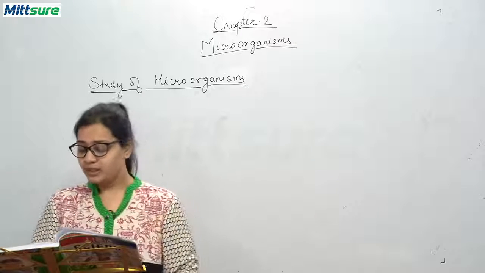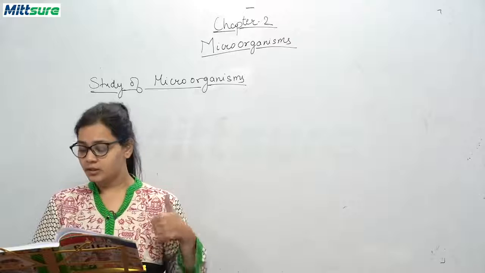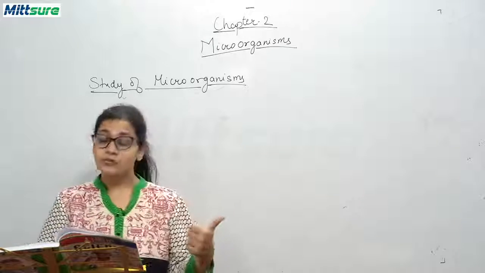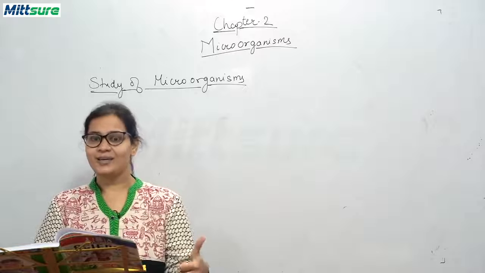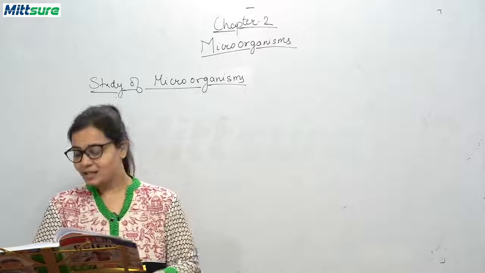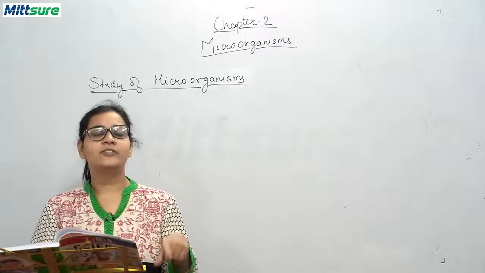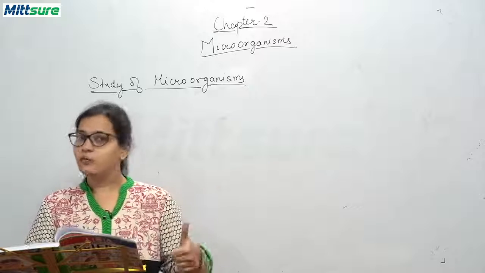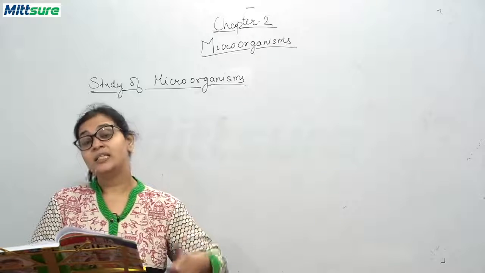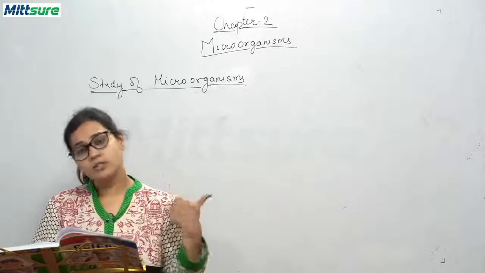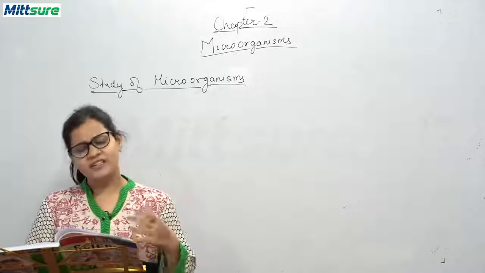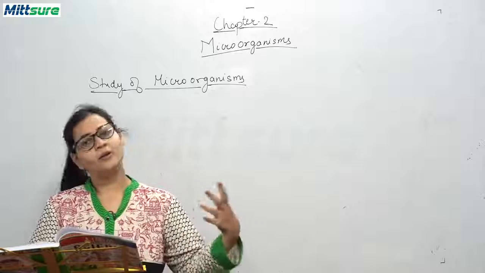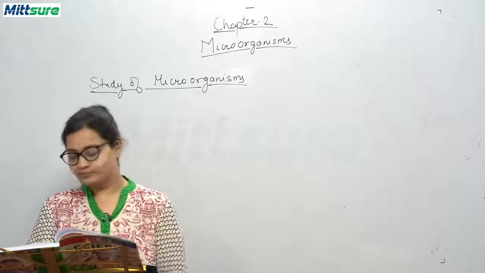Now, Dmitry Ivanovsky, a Russian scientist, first discovered viruses in 1892. In which year did he discover viruses? In 1892. Now, viruses have a different type of structure than other microorganisms. Every microorganism is different from the others.